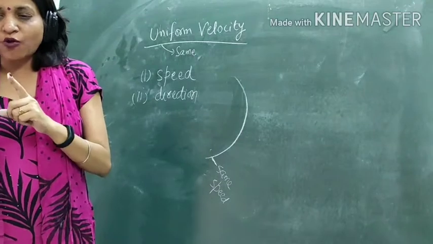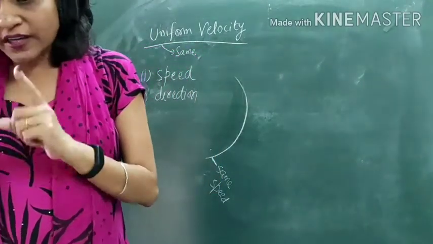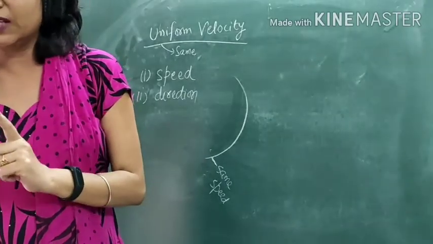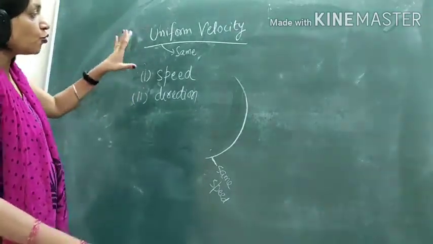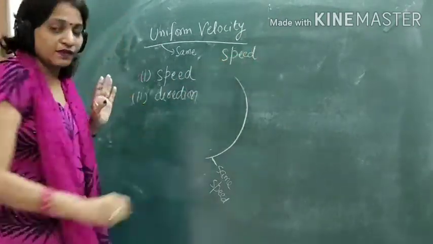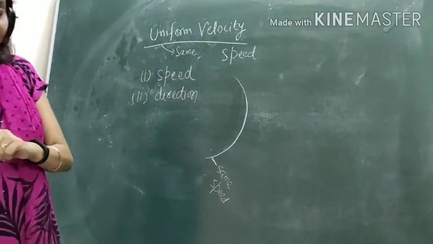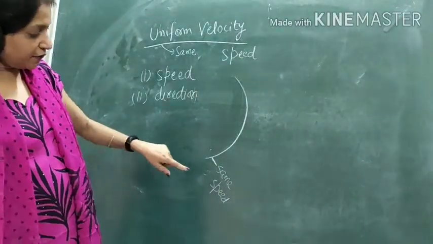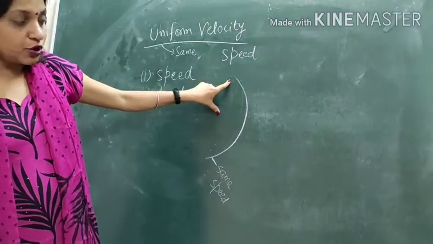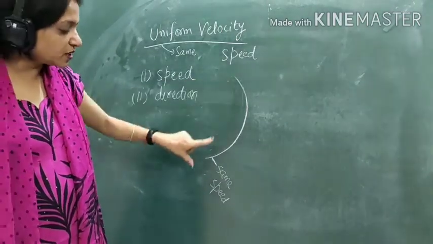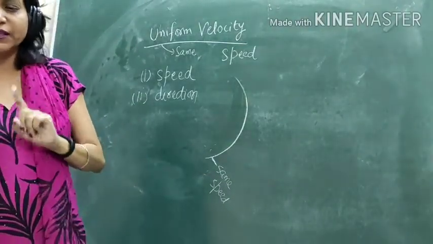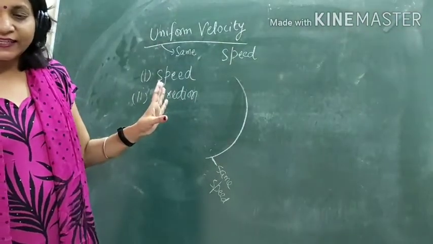I am talking about speed. When I am talking about speed, then we need not take direction. I am talking about two quantities: one is uniform velocity, another is uniform speed. When I am talking about speed, no direction I have to take. If it is moving with the same speed along a circular track, the object would be moving with uniform speed but not with uniform velocity. So I hope this is clear.